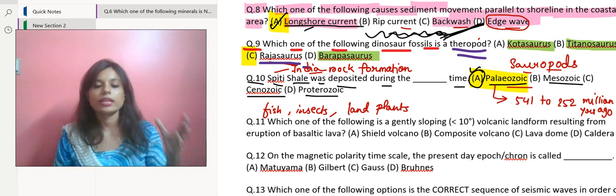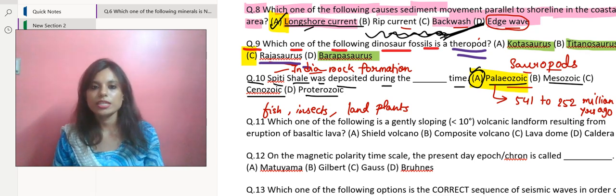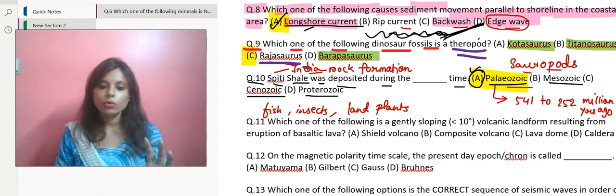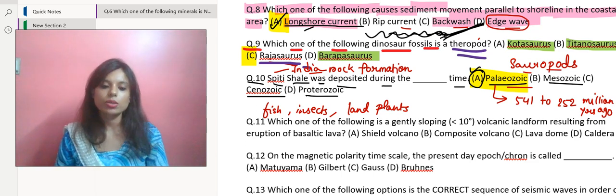An asteroid strike wiped away all the dinosaur race from our planet. Now we don't have any dinosaurs left. Why? Because of that asteroid strike. So those kinds of similar major extinction events also happened during this time.